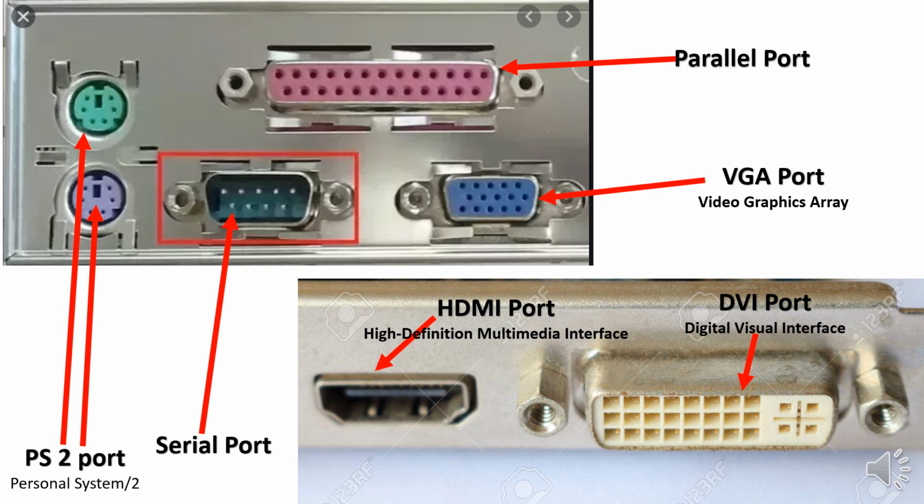Now the main difference between HDMI and DVI is HDMI carries video and audio both. That means HDMI port carries the signal of videos and audio both. DVI only carries video. So that is the main difference between these two.